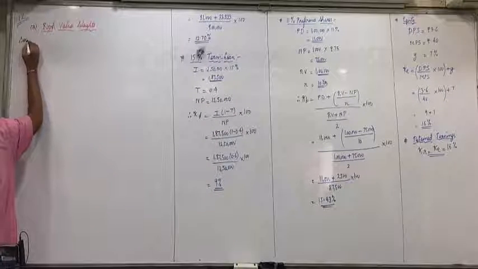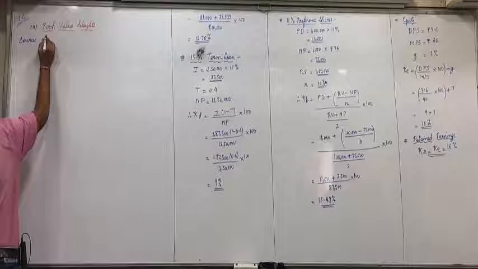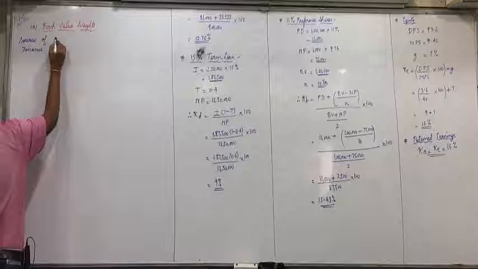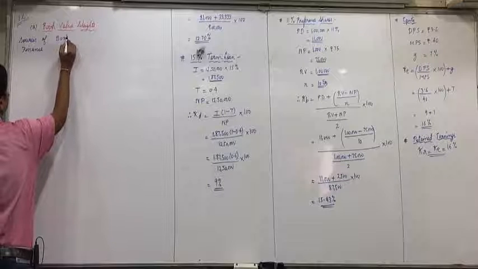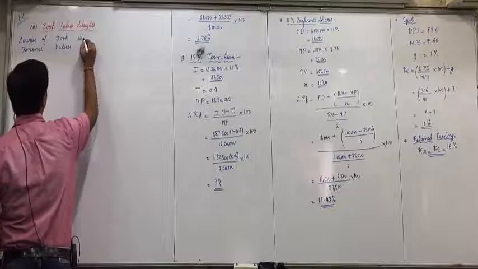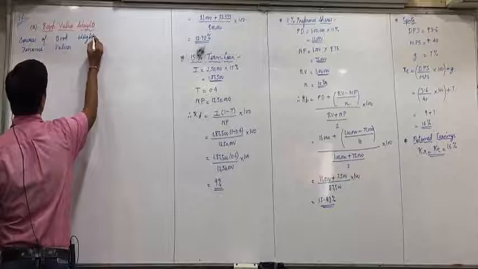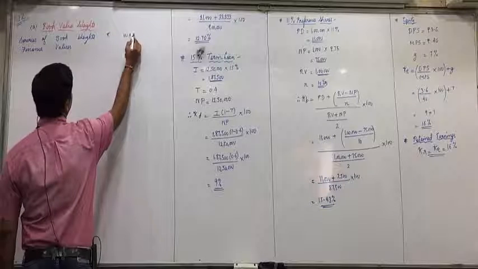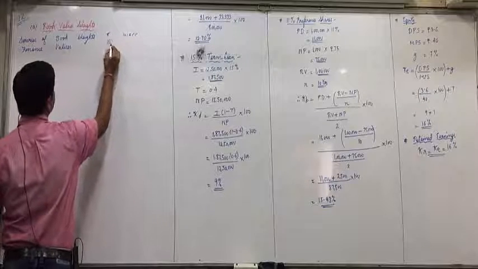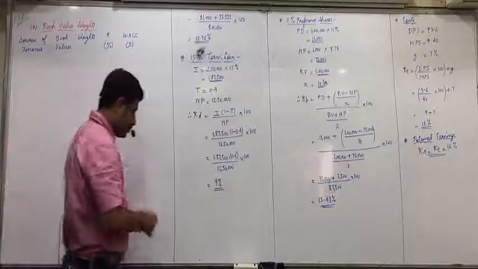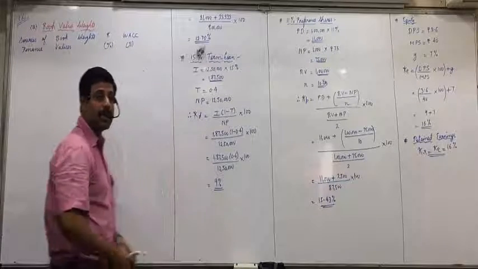Sources of finance. Then second column, book values. Third column, weights. Fourth column, K, and fifth column, WACC. Last two are expressed in percentage. Are you okay with this?